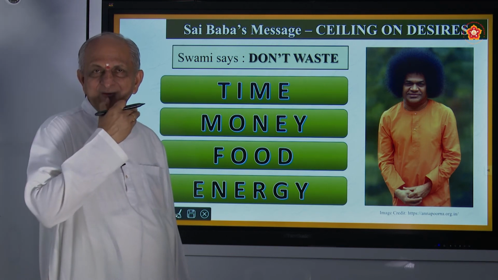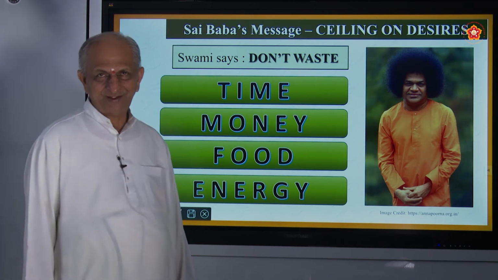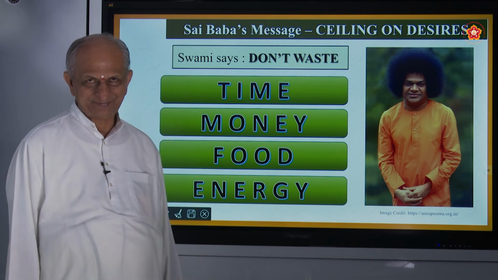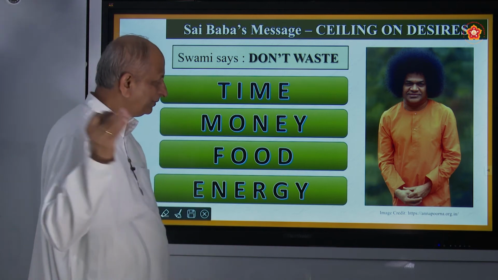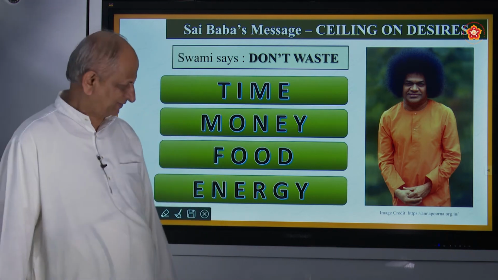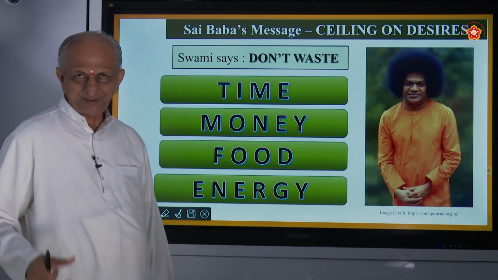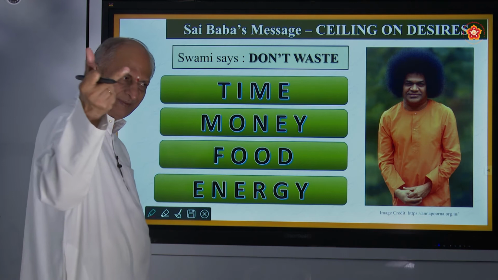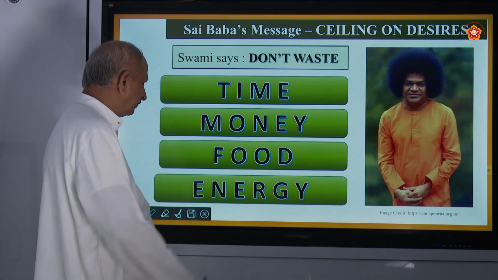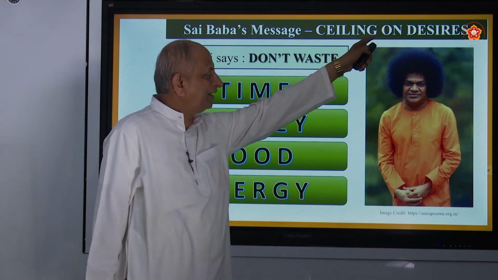Even talking too much is also a waste of energy. But talk little, with a sweet, soft voice. If we shout for silly things, you will be losing energy. That is what Sathya Sai Baba says, ceiling on desires. Now let us see how the energy can be saved. It may be water energy, light energy, or electrical energy. You should know how to save this, or in other words, you are not supposed to waste it. This is called ceiling on desires.